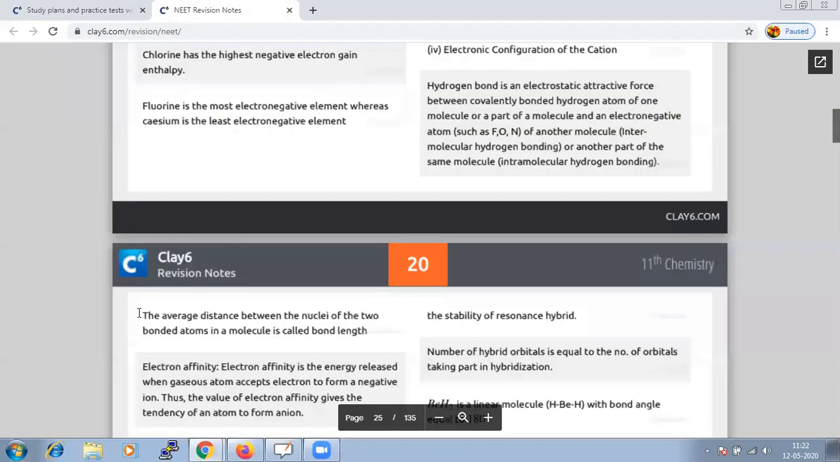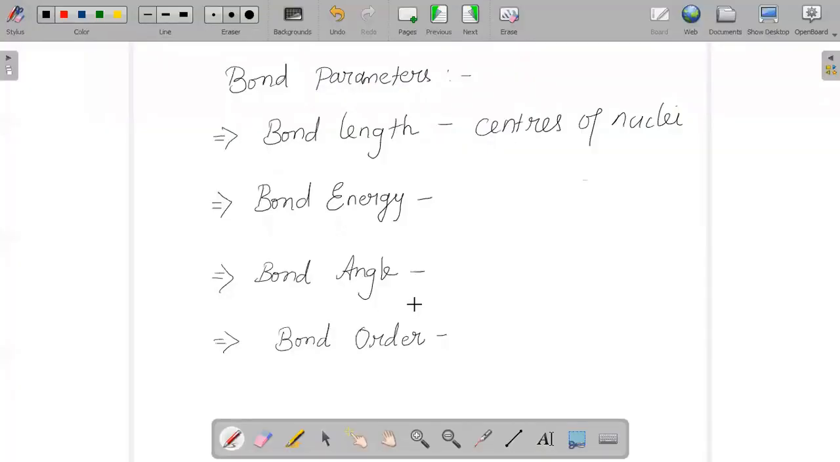Or we can also say it is the average distance between the nuclei of the two bonded atoms, which we call the bond length. And the next parameter is bond energy. What does bond energy mean? It is nothing but the amount of energy which we require to break 1 mole of bonds of a particular type so as to separate them into gaseous atoms.